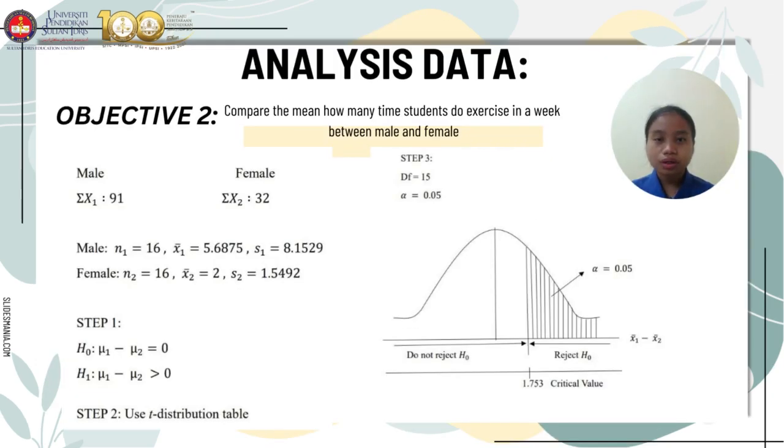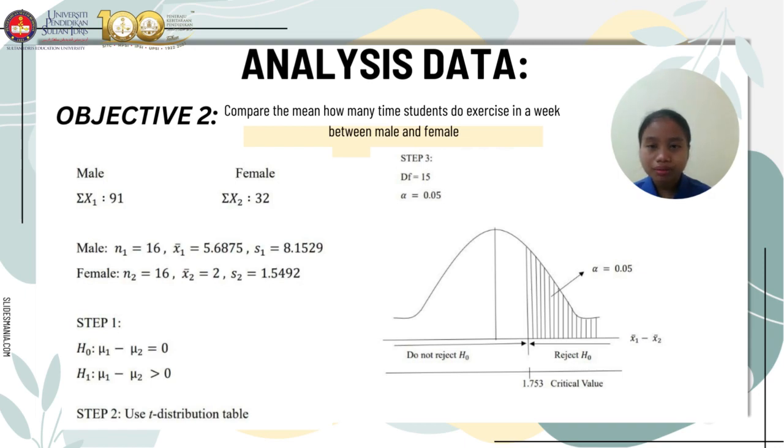Objective 2. Compare the mean how many times students do exercise in a week between male and female. So, first of all, we have to write all the information down. For male, we have N1 is equals to 16, X bar 1 is equals to 5.6875, and S1 is equals to 8.1529.